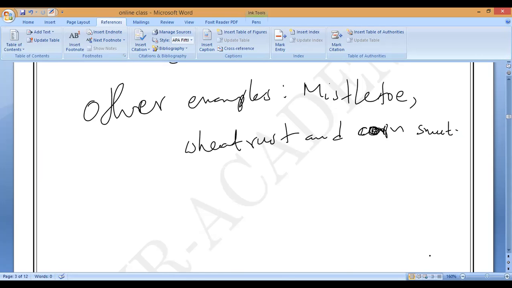Okay, Mari. From all this discussion, we can say, Mari, remember, Kaskuta is called Dodar. And the other things are called mistletoe, wheat rust and corn smut. Both are not the same. Remember that.